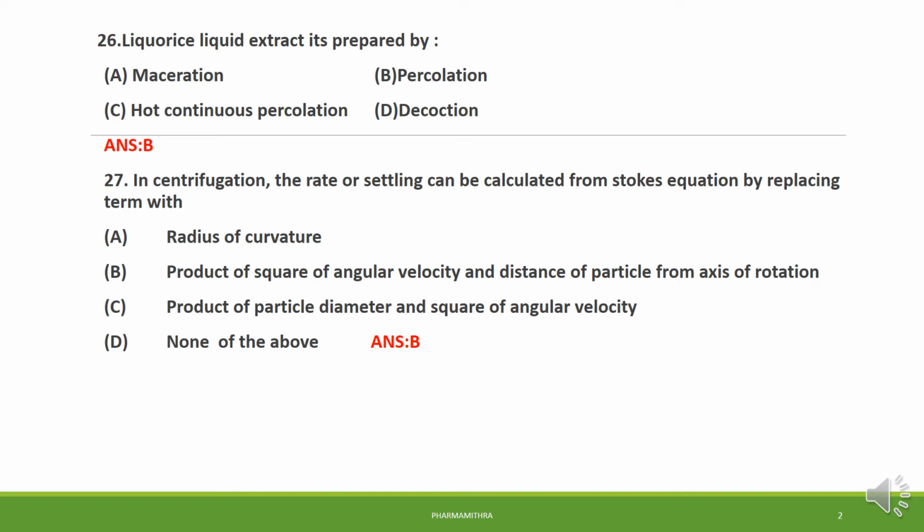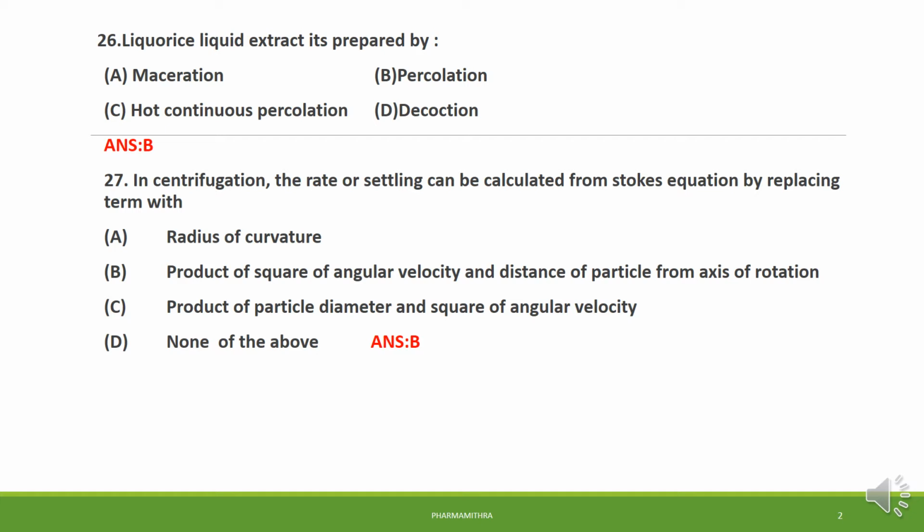Modified percolation is mainly of three types. Reserved percolation gives a concentrated preparation, and this process is carried out in the case of liquorice liquid extract, whereas continuous hot percolation and continuous cold percolation, done in Soxhlet apparatus, are used for other purposes. So liquorice liquid extract is prepared by the process of percolation. Option B is the right answer.